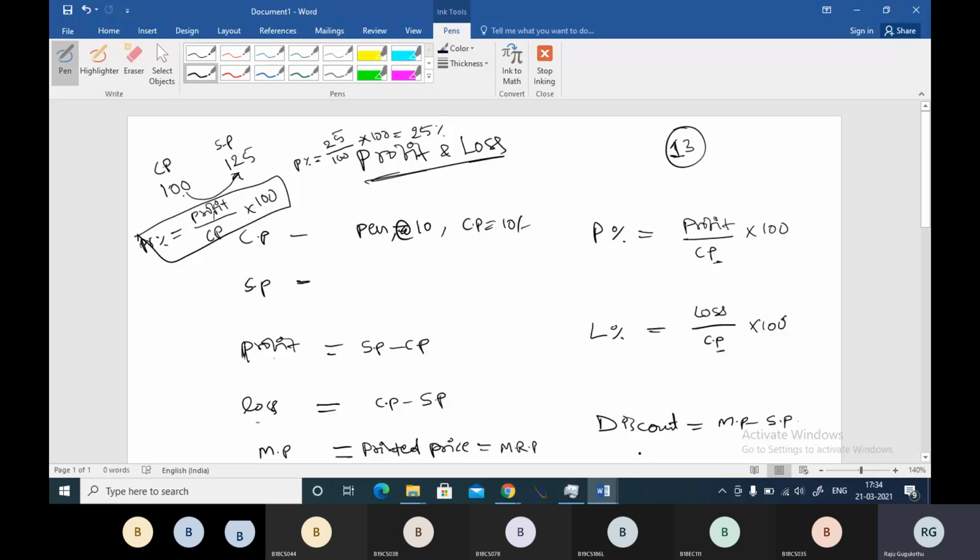Let's say you went to one shop to buy a trouser that is marked at 1500, but he sold it to you at 1200. So you got 300 rupees discount. So marked price minus selling price will be observed as discount, boss. So quickly make a note of these terms.